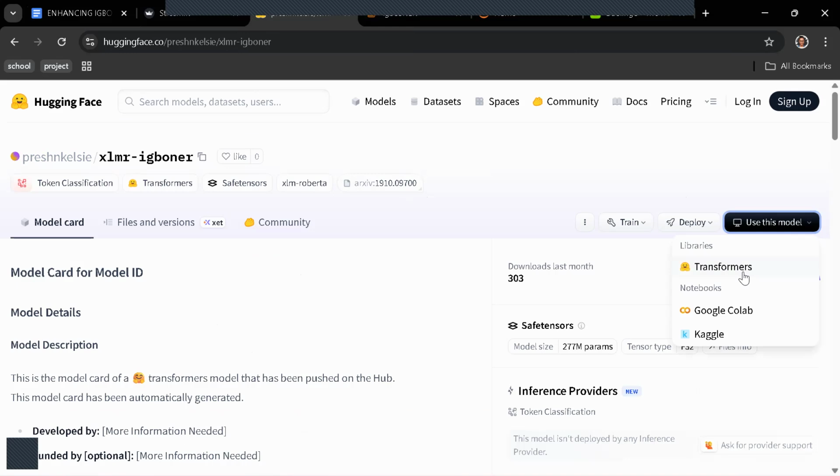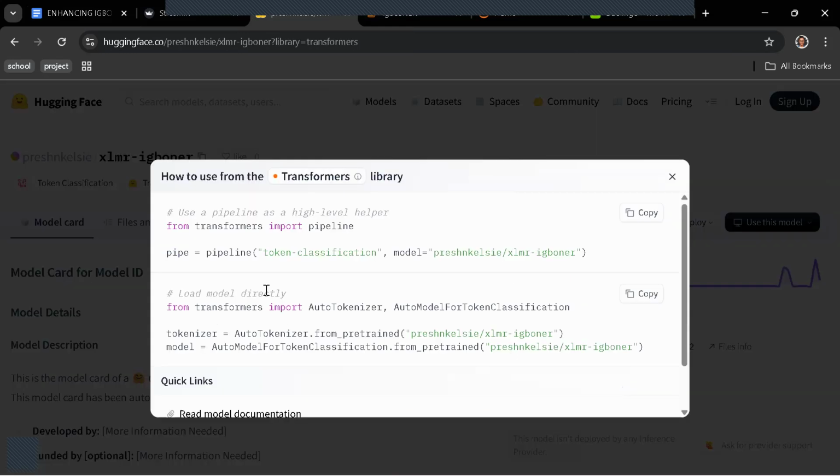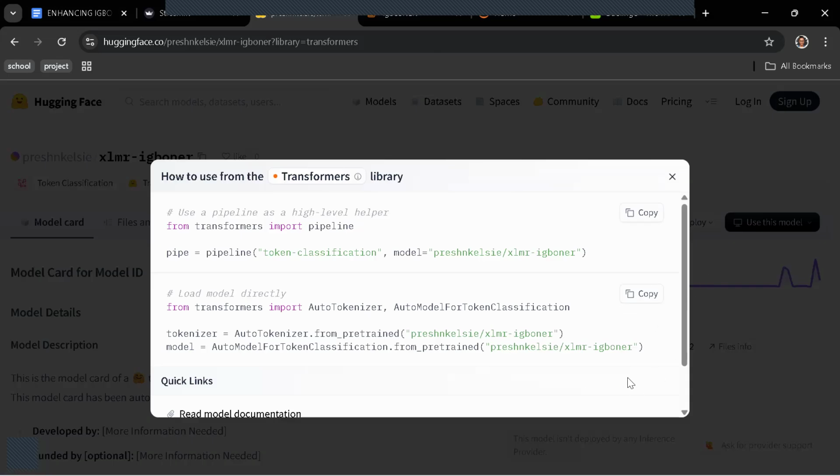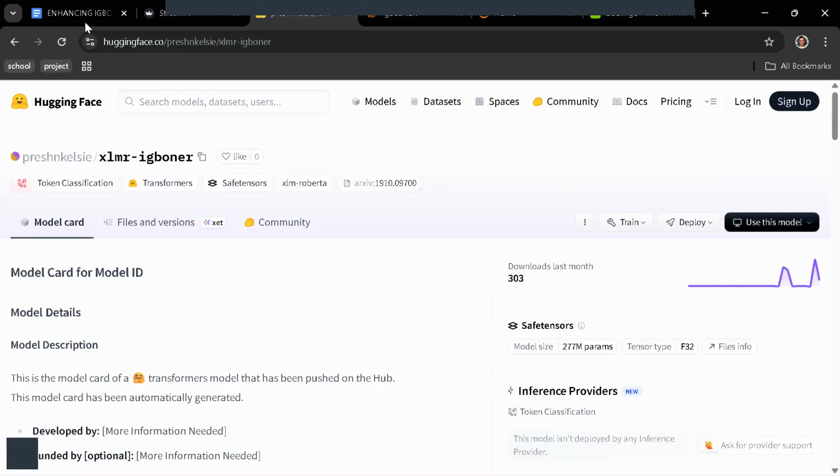So when you want to use the Hugging Face model from the Transformers library, this is what you do. You just copy this link, simple, and input it. That's what we use. This is what we actually use in our app, to connect our model to the app.